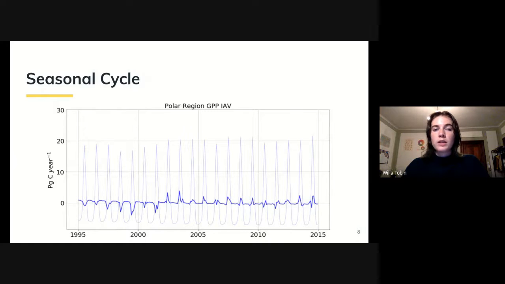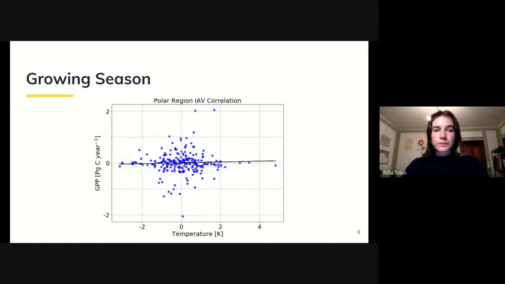An issue we ran into, which is quite evident in this figure, is that after removing the long-term and seasonal trends, most of the data for the winter months was clustered around 0. The majority of the data being around 0 for GPP, as shown here, underpredicts the relationship between GPP and temperature. The root of this problem comes from the model parameterizing vegetation to be dormant in the winter and therefore GPP and AR to be 0.